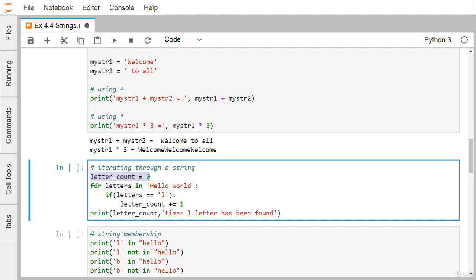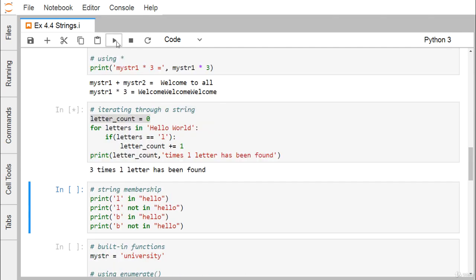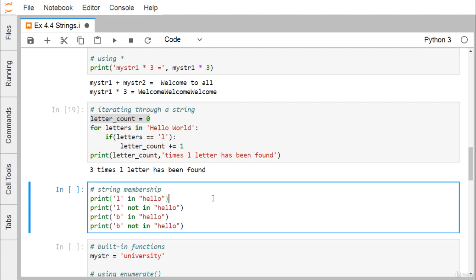Each and every time the for loop will pick up one character at a time, and that will be put in letters. If letters is equal to 'l', then letter_count will be increased by 1. After exiting from the indentation, you get the idea that this print is outside of the for loop, so letter_count will be printed accordingly. If you go on executing, I'm getting that the letter 'l' has been found 3 times.